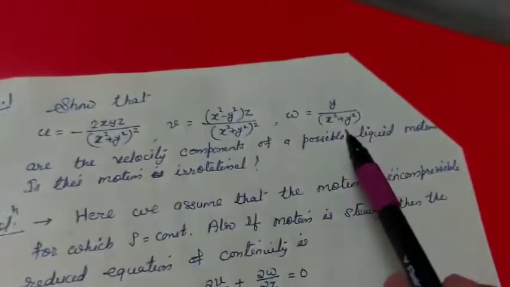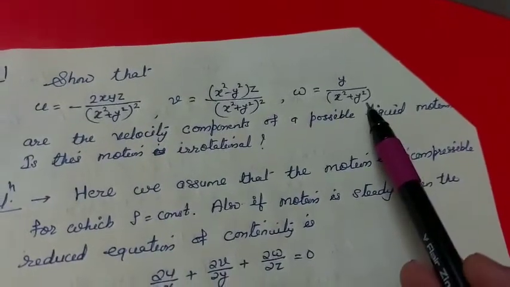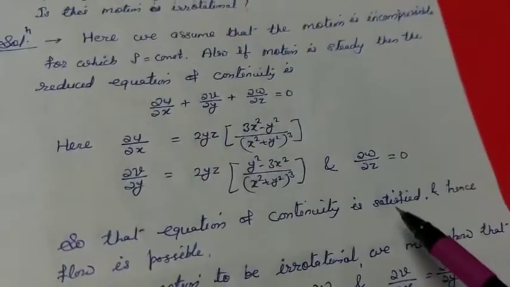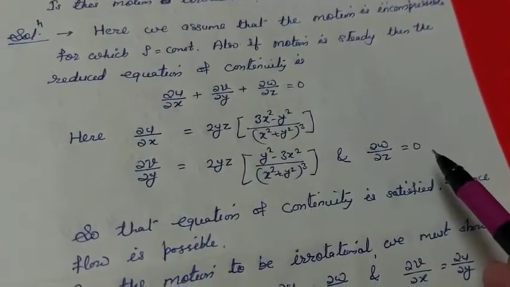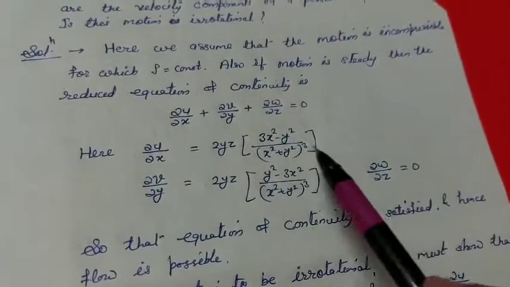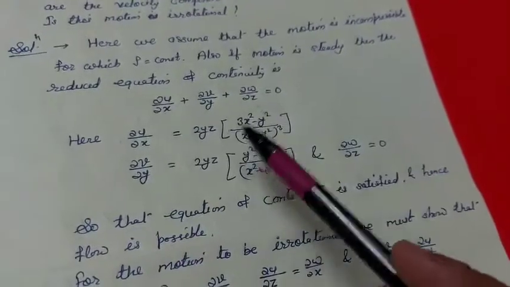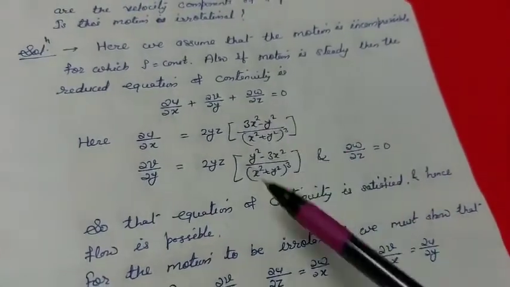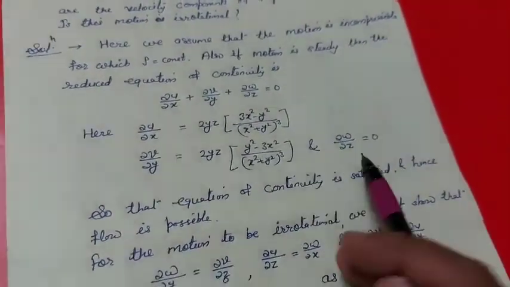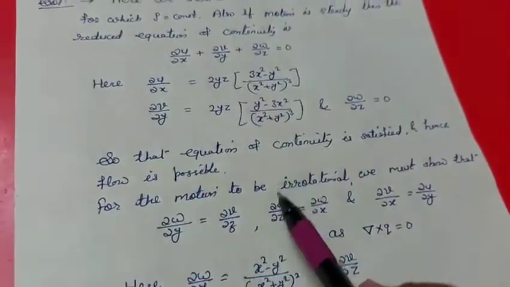And similarly, when we differentiate w with respect to z, we get del w by del z equal to 0. So, when we substitute these three values in the equation of continuity, the equation of continuity is satisfied, and hence the flow is possible or the fluid motion is possible.